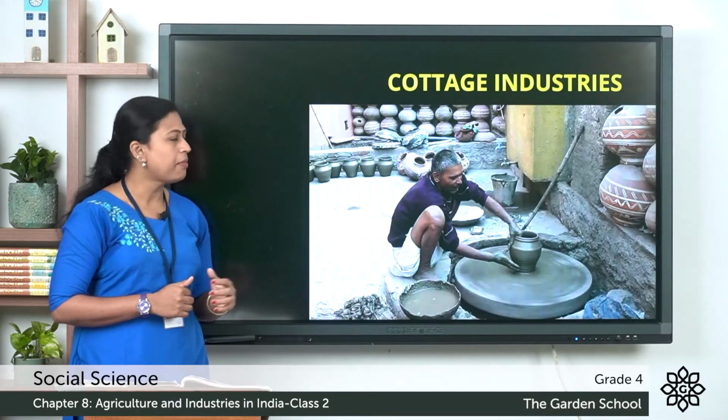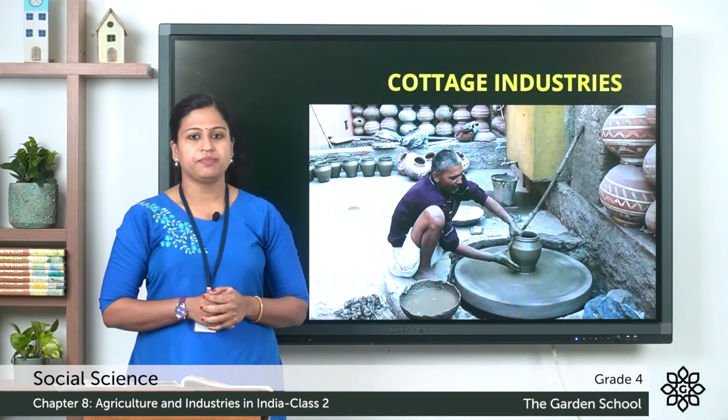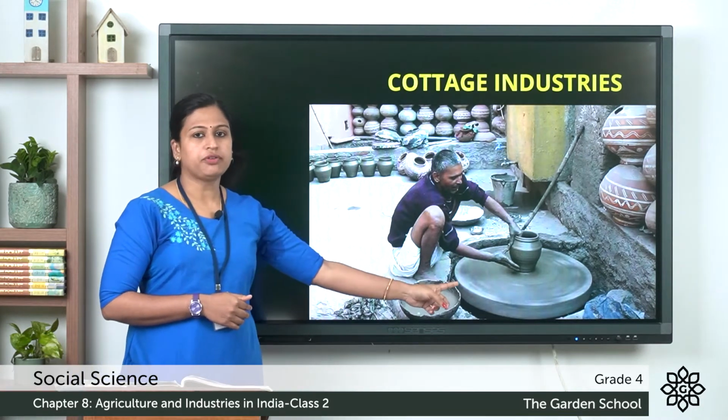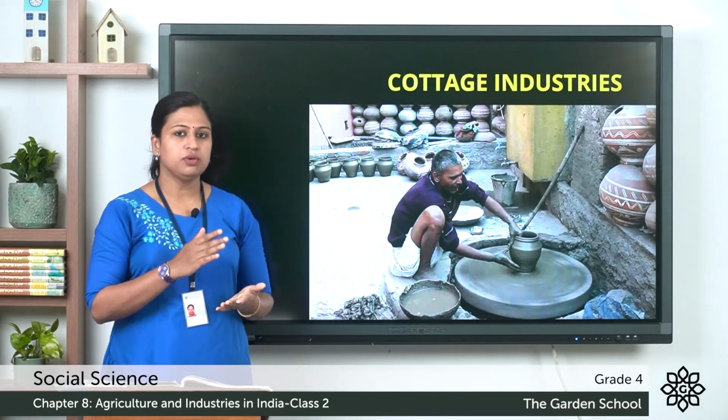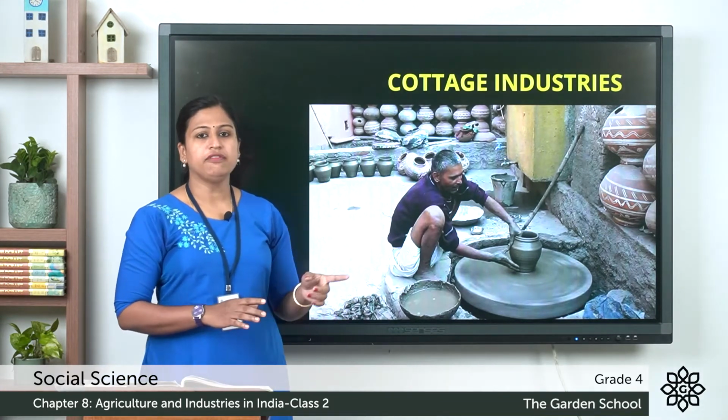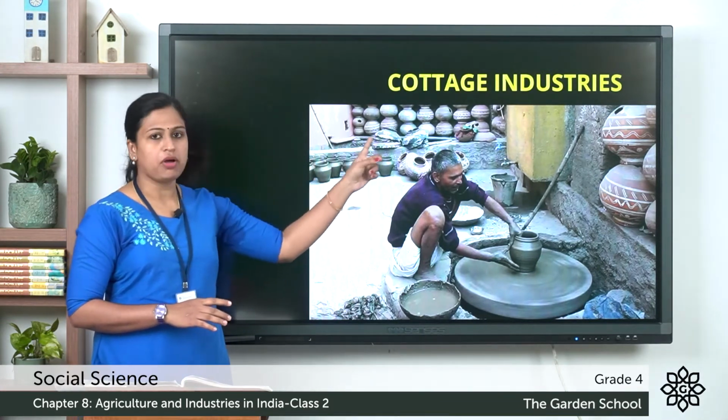Now let's discuss the cottage industry. Here you can see a potter and a pottery wheel. So he is using only a simple machine, that is pottery wheel, and the final product is the clay products.